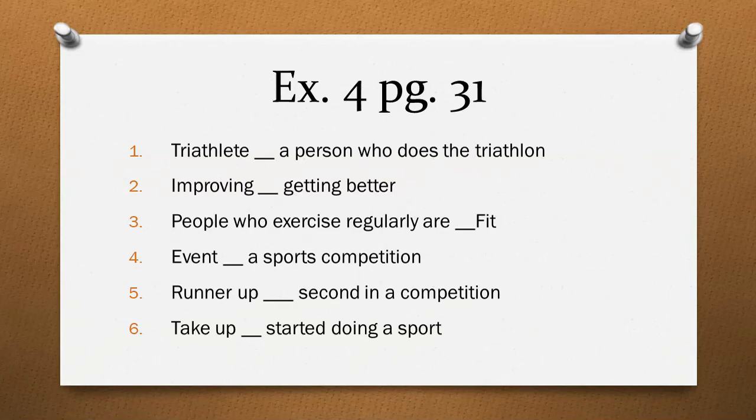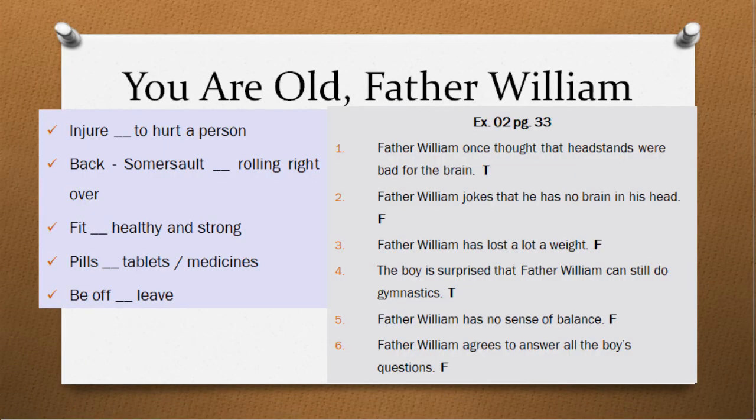We will skip our lesson number 4 at page number 32. Come to page number 33. You Are Old, Father William. This is also reading. Read the poem. It is an interesting poem. The difficult words for you from the poem are solved here. The meanings are given.